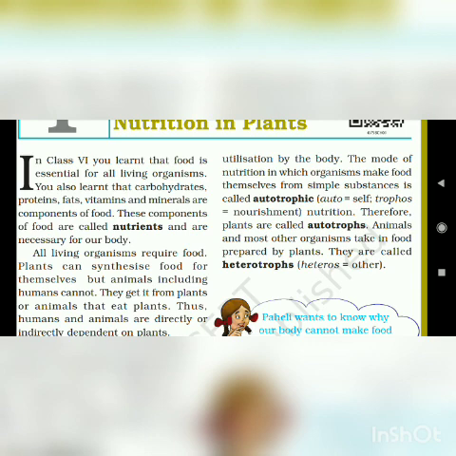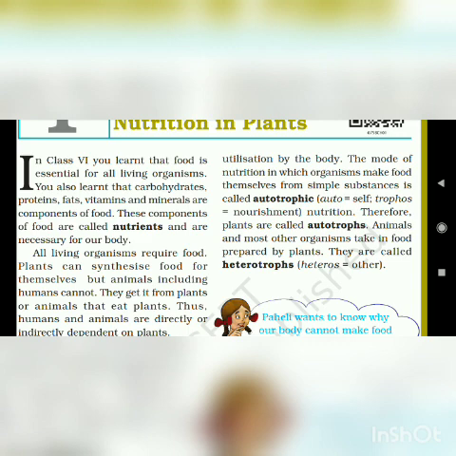Who are autotrophs? Autotrophs are plants. And who are heterotrophs? Heterotrophs are animals, including humans, and also bacteria. So these are the heterotrophs and autotrophs.